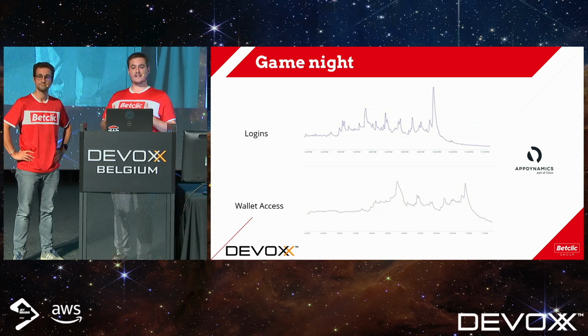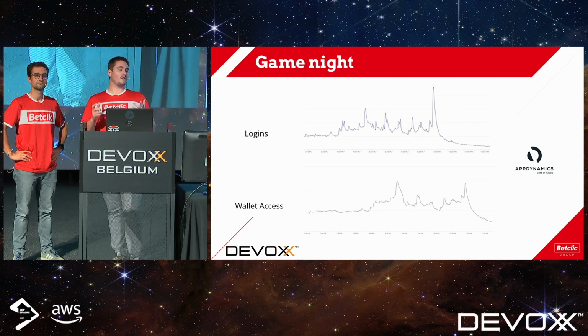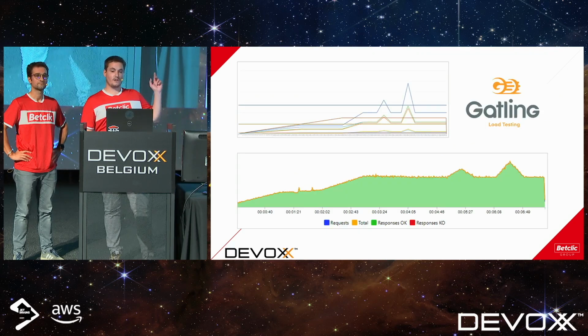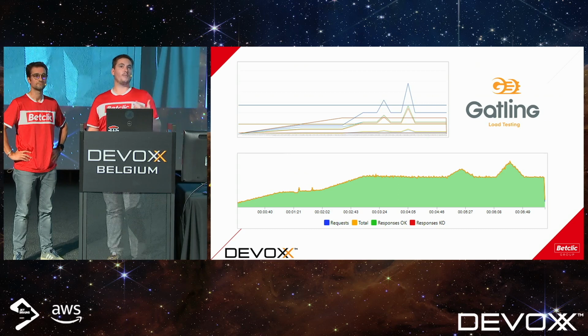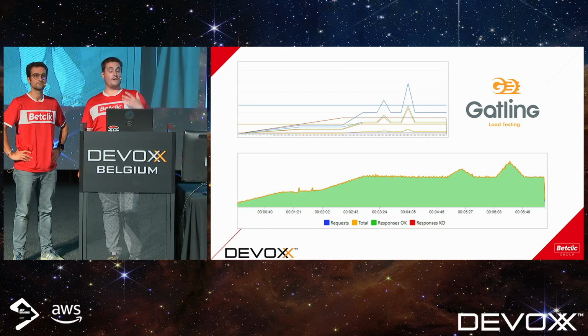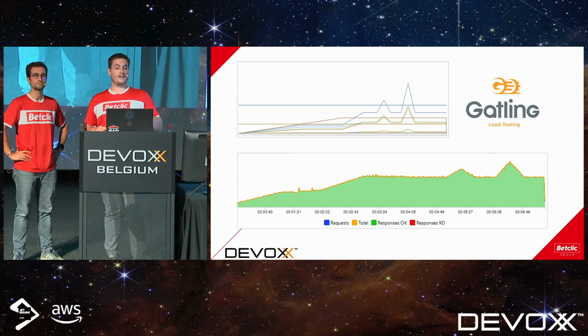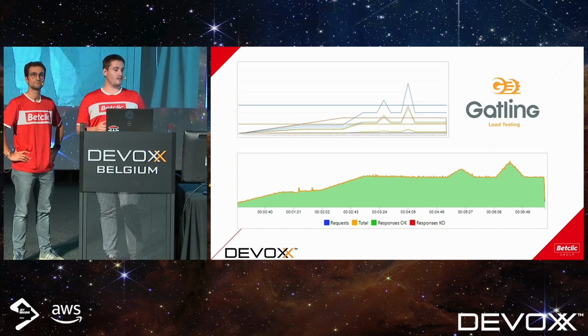And this kind of behavior, we will try to capture and create what we call a load test profile, an injection profile. That's what you see on the top of the screen. Each line you see on this graph is a popular API at Betclic. And for each of these APIs, we have an injection profile. It can be a constant number of users per second. It can be a peak. It can be an increase, all of that stuff.